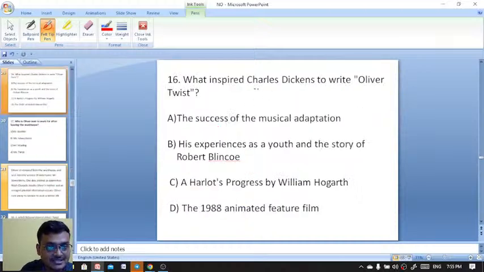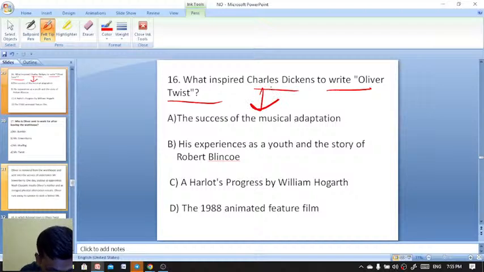What inspired Charles Dickens to write Oliver Twist? Exactly. Got it, everyone. Saurabh, Manjula, Godot, Tahida, Anandita, Saurabh, everyone. Sucharita as well. Chalo. What inspired Charles Dickens to write Oliver Twist?